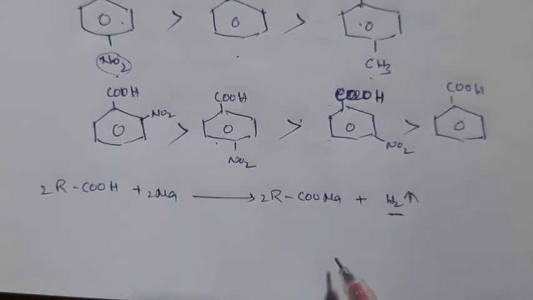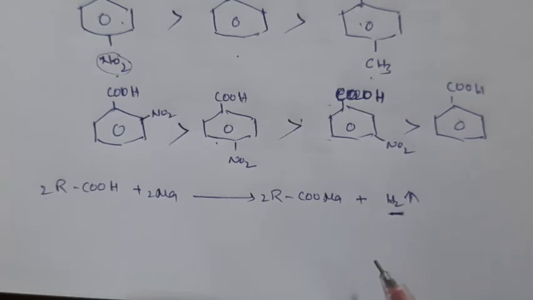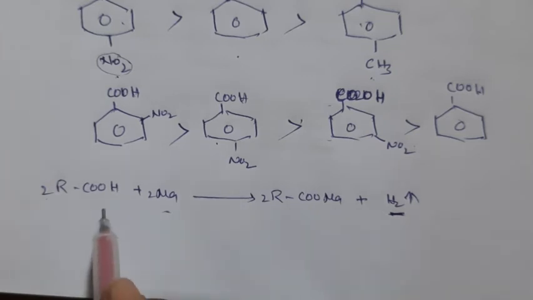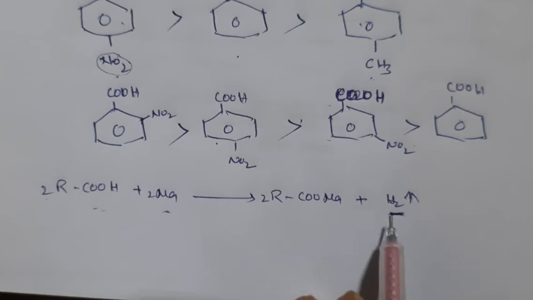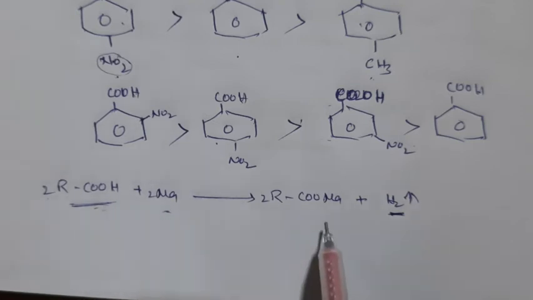So what we conclude here: compounds that liberate hydrogen gas on reacting with metals are acidic in nature, right? In lower classes we learned that compounds which release hydrogen gas on reaction with metal are called acids. So this is the acidic nature of carboxylic acid.